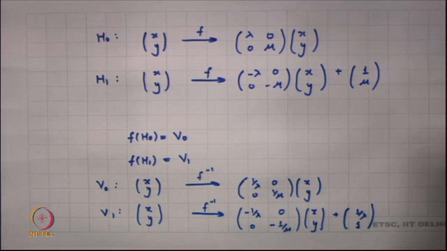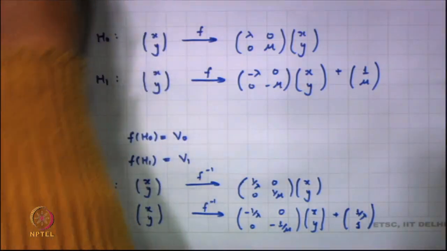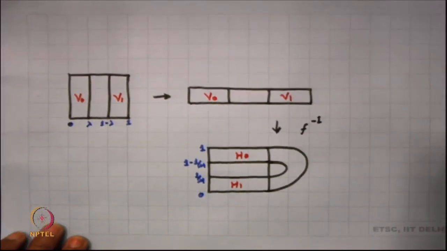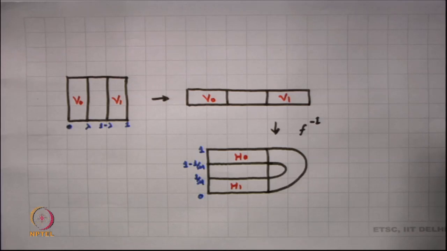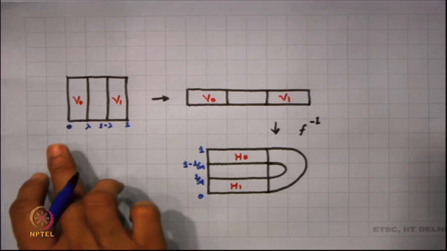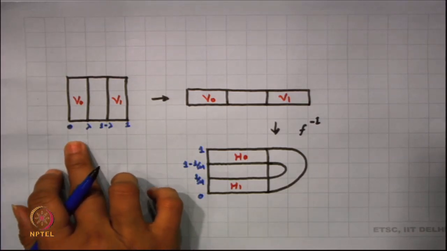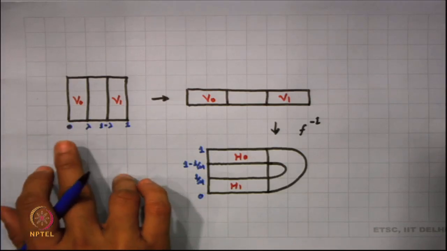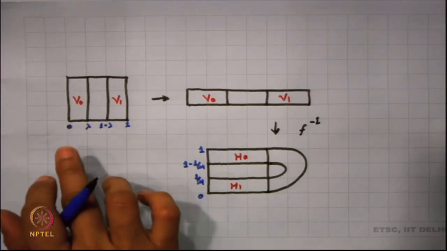So, define f inverse also similarly. Now f inverse is defined not completely, but on V naught and V 1. This is how f inverse gets defined. V naught is basically a rectangle of dimension lambda cross 1.